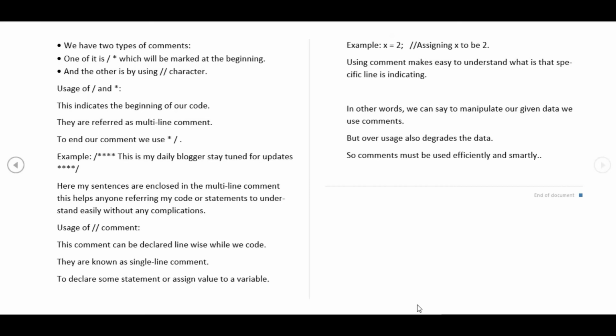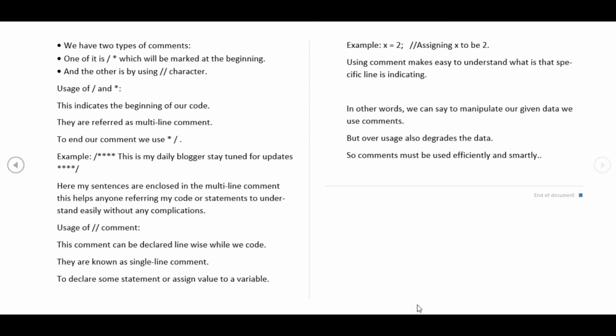Example, if I have "this is my daily blogger, stay tuned for updates," here I am enclosing it with a multi-line comment, which will let any person who doesn't know the basics of the C programming language understand what I coded for that single line. Here my sentences are enclosed in the multi-line comment. This helps anyone referring to the code or statements to understand easily without any complications.